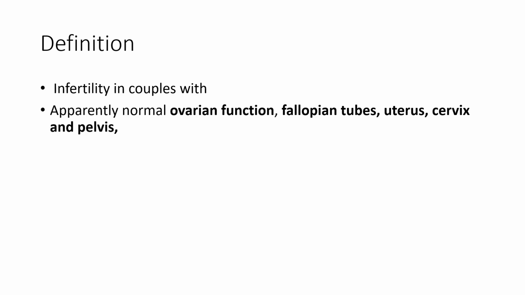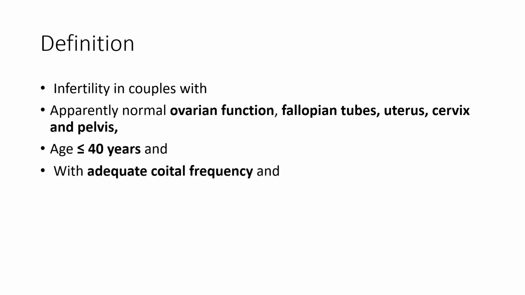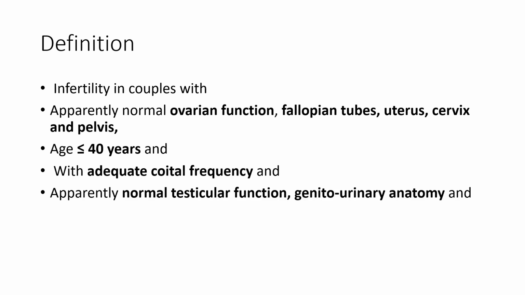As we have discussed in the previous video made by me on unexplained infertility defined by ESHRE 2023, which includes apparently normal ovarian function, fallopian tube, uterus, cervix and pelvis, age less than or equal to 40 years, adequate coital frequency, apparently normal testicular function, genitourinary anatomy and normal ejaculate.